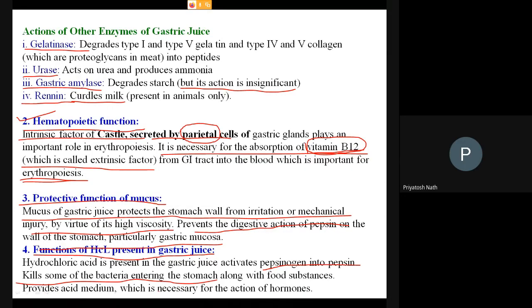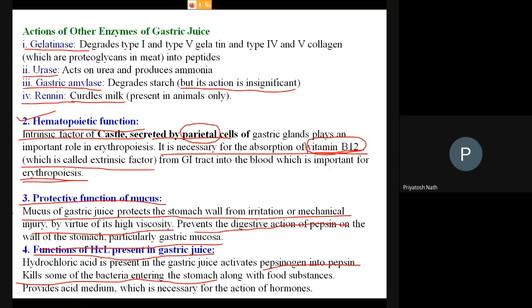So what are the hormones? Basically they are gastrin, cholecystokinin. These are the hormones present within the stomach, and they are helpful in regulation of gastric secretion or gastric function, when it is required to secrete gastric juice. If people have taken food, you need the enzymes.